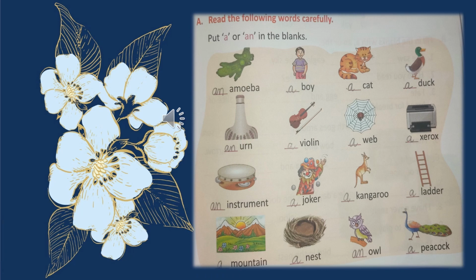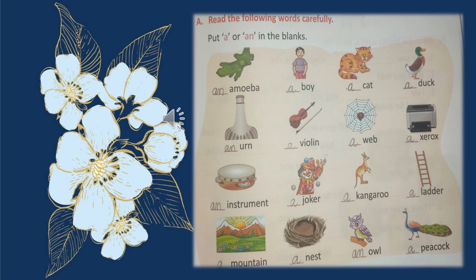Now this is the first exercise of chapter 7 which is given on page number 47. Read the following words carefully. Put a or an in the blanks. Pictures are given. Name of the pictures are written. And according to that we have to fill a or an. Amoeba starts with a, so we will write an.